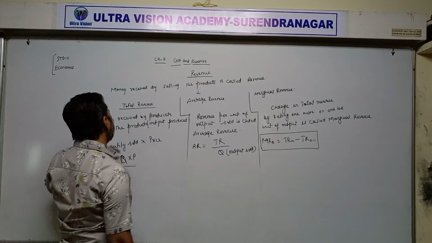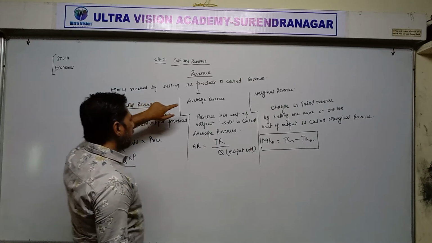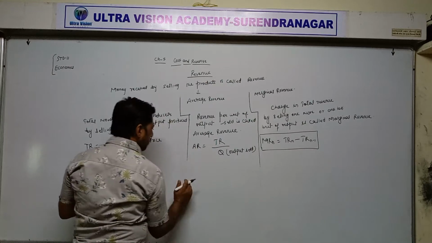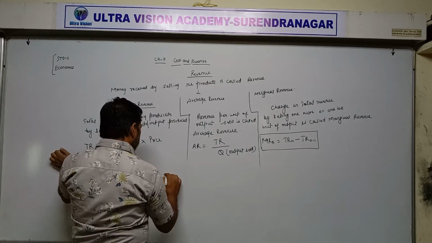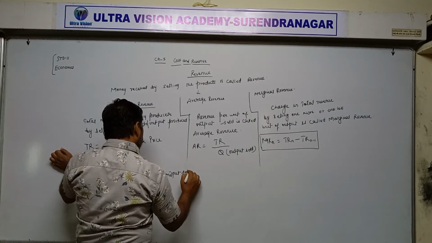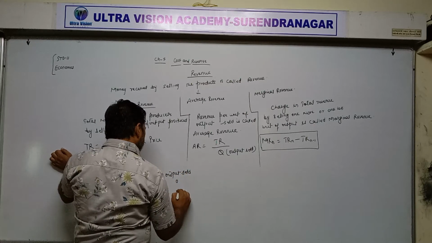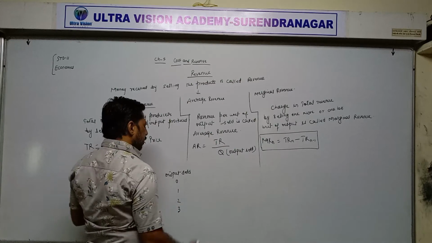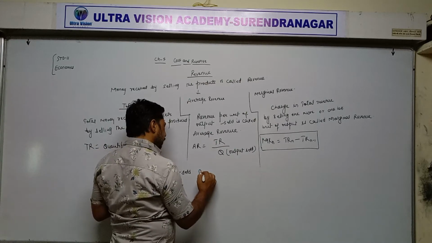Now try to understand the meaning of total revenue, average revenue and marginal revenue through an example. For example, output sold is 0, 1, 2, 3. Now price.